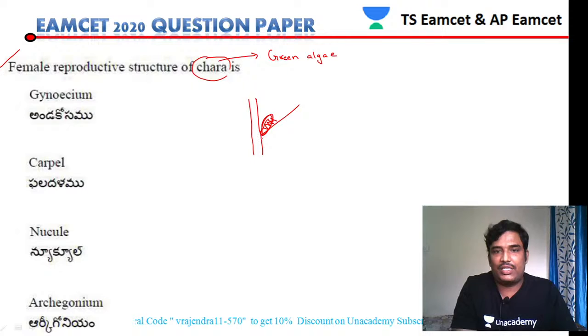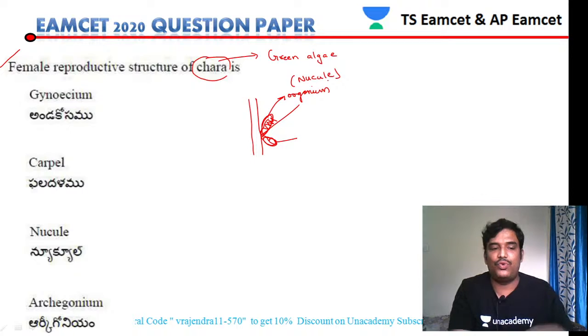So one structure will be there, and here one structure. This part is called the oogonium. The oogonium is also called a new cell. So that is the reason. The oogonium is the female reproductive part.